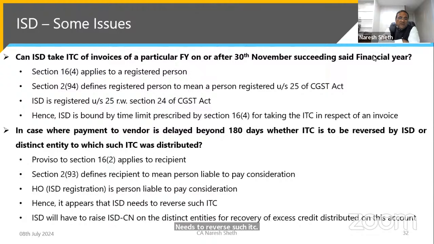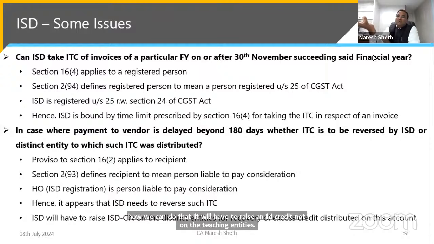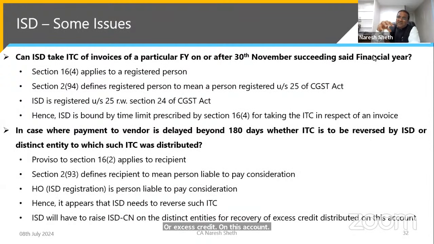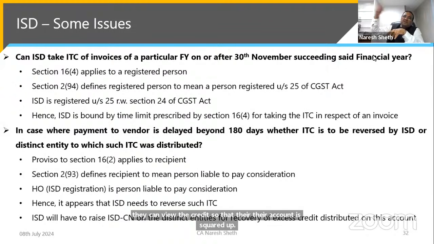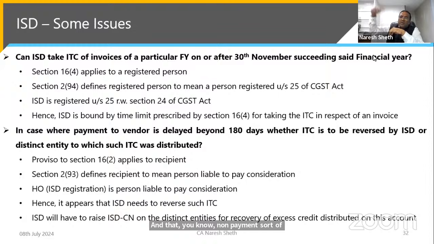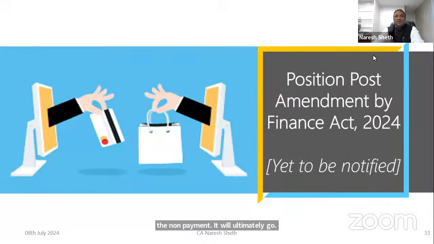How can it do that? ISD will have to raise an ISD credit note on the distinct entities for the excess credit distributed on this account. So ISD can reverse it and give the credit note so that their account is squared up, and the reversal of the non-payment ITC will ultimately go to the distinct person through the mechanism of this ISD credit note.